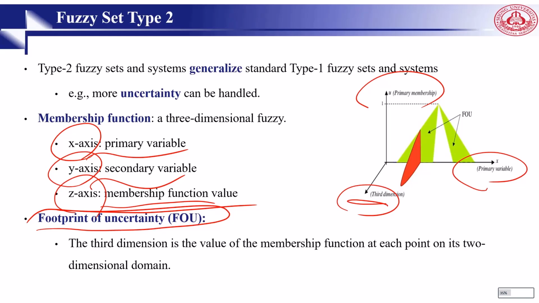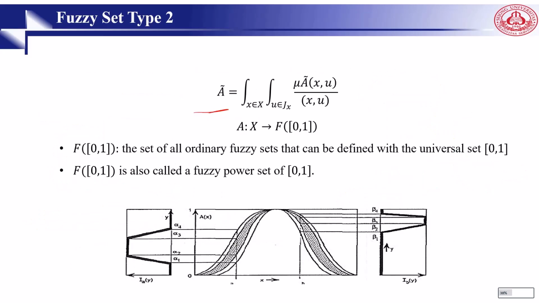So in this figure, we can see the fuzzy set type 2. The third dimension that you can see here is the value of the membership function at each point on the 2 other dimensions. The cross section, the slice of the third dimension, we can also see here; the cross sections are also FOU. Only the boundary of the cross section is used to describe the membership function of a general type 2 fuzzy set. Here we can see a fuzzy set type 2, and you can see we have a double integration.